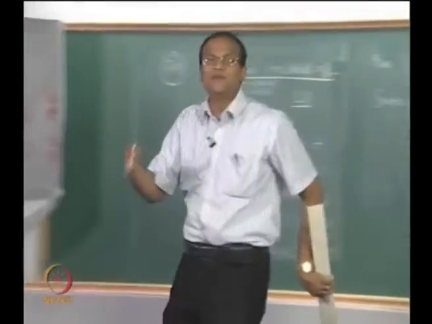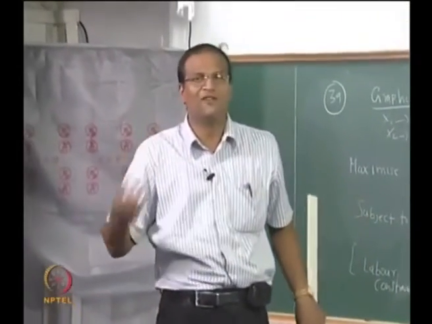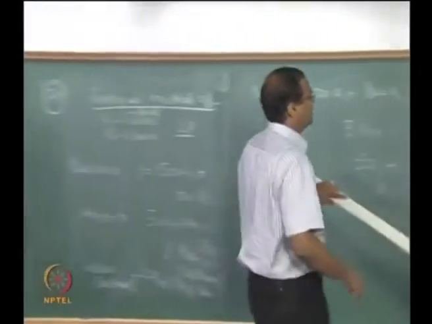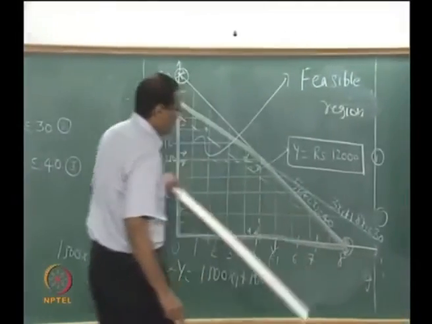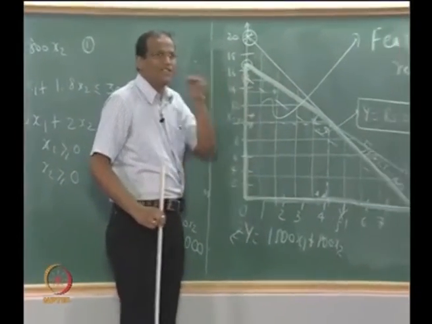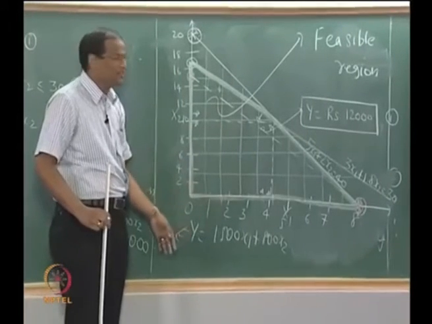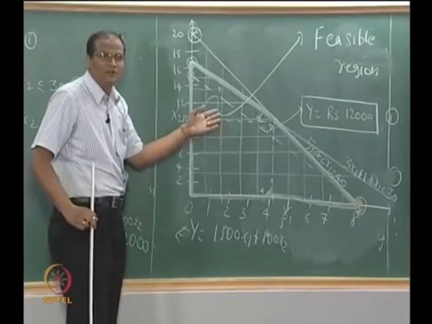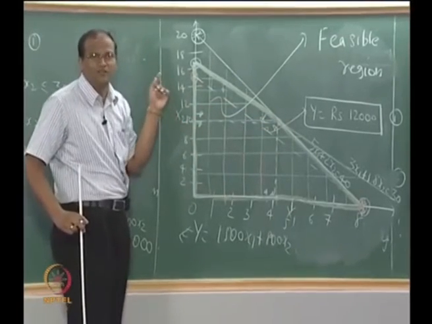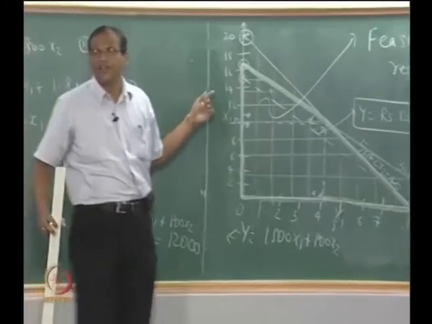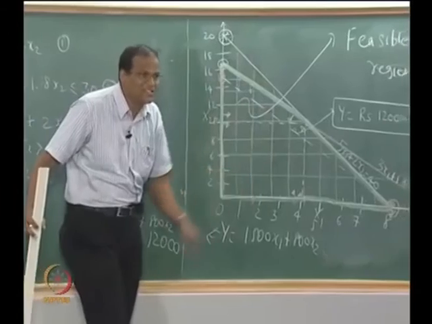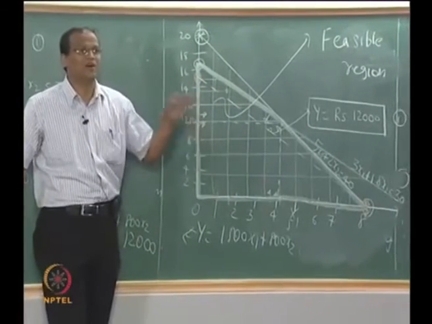Life is not about maximizing profits, the constraints are always chasing you. Okay, so within the feasible region we have to find this solution. Now there is a theorem which says that once you identify the feasible region, though there are an infinite number of feasible solutions, the corners of the polygon which are formed by the coordinate axis as well as the various constraints qualify as candidates for the optimum solution.